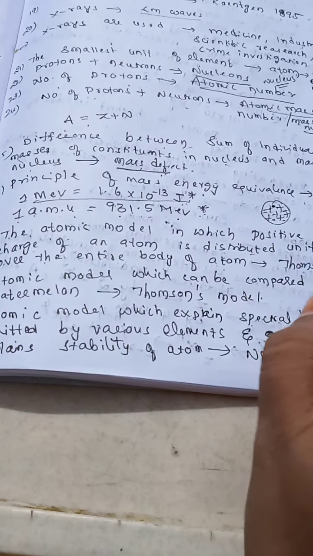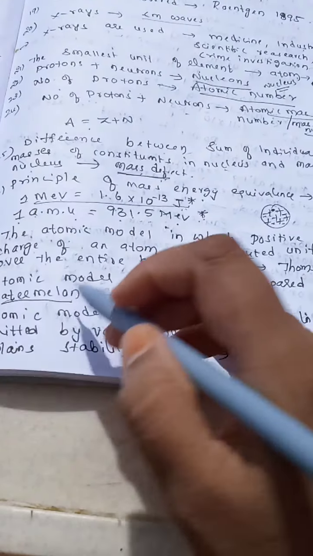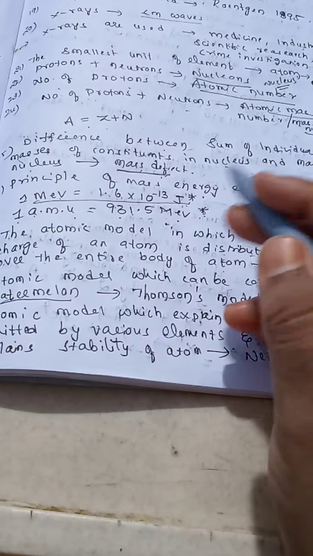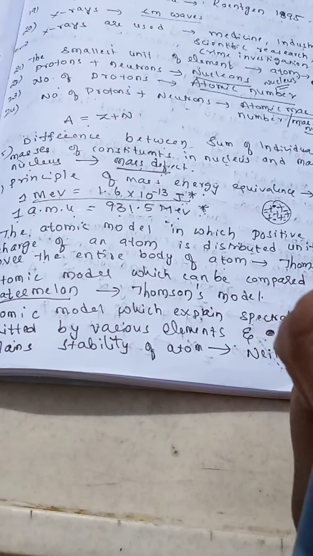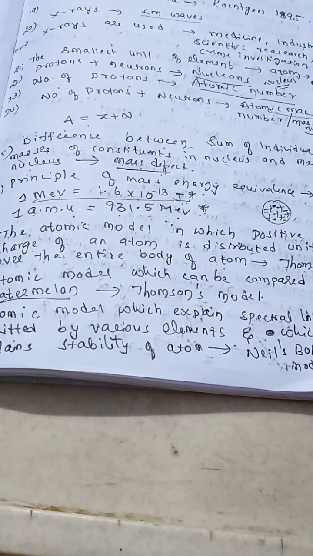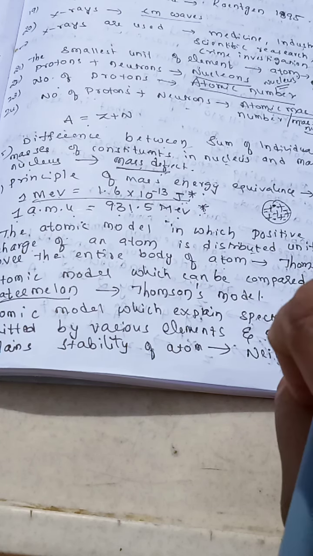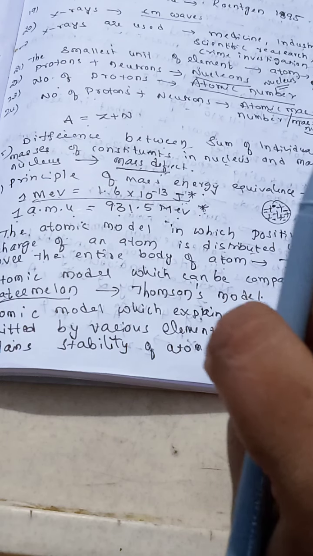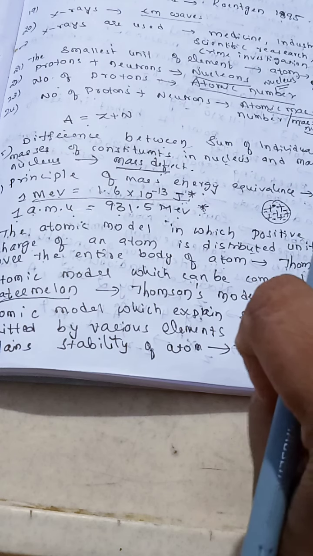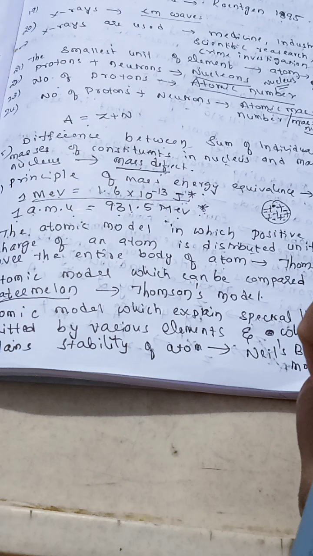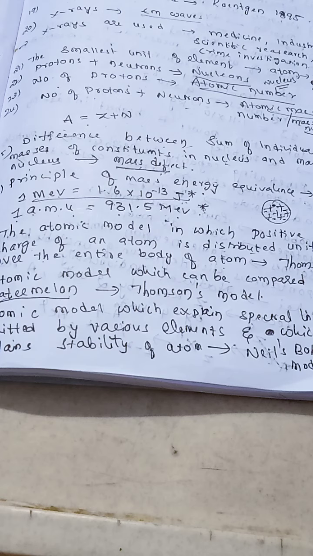This Thomson's atomic model is compared with the watermelon structure. If we cut the watermelon, we will find the reddish part and the seeds in black color. So J.J. Thomson compared the reddish part to protons and the seeds to electrons. In the same way the seeds are embedded in the watermelon, the electrons are embedded in between the protons. That we call the J.J. Thomson atomic model.